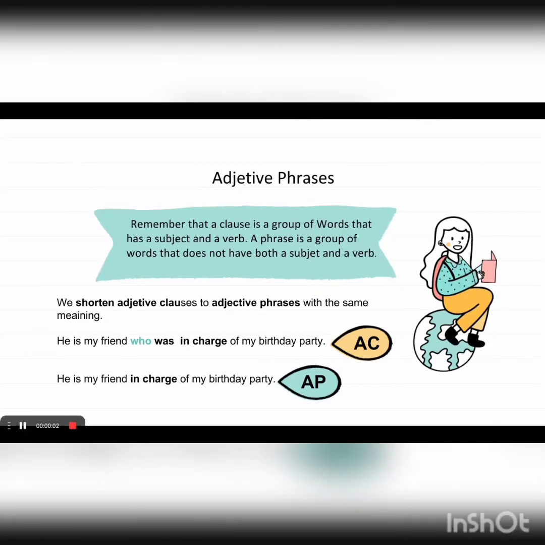Adjective phrase. Remember that a clause is a group of words that have a subject and a verb. A phrase is a group of words that does not have both a subject and a verb. We shorten adjective clauses to adjective phrases with the same meaning. He is my friend who is in charge of my birthday party. Here we can observe an adjective clause. He is my friend in charge of my birthday party. Here we have an adjective phrase with the same meaning.